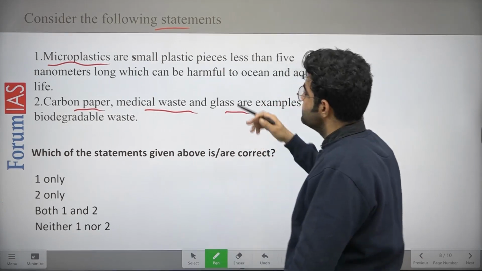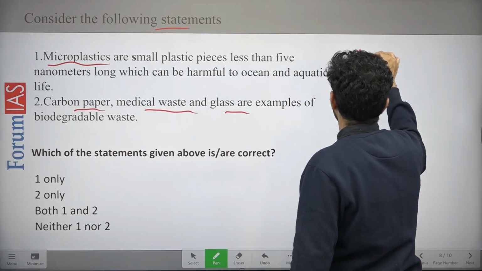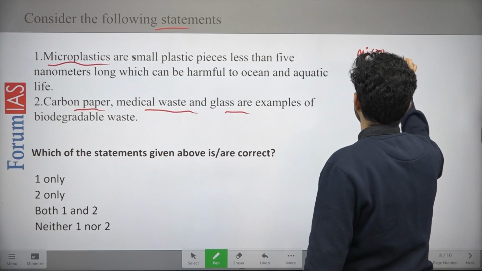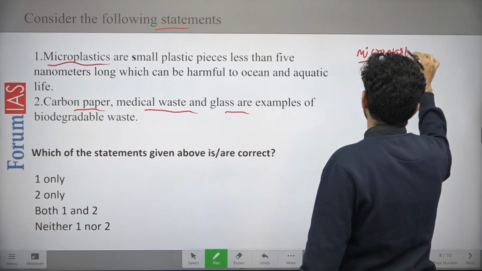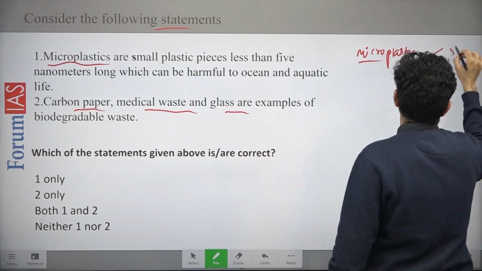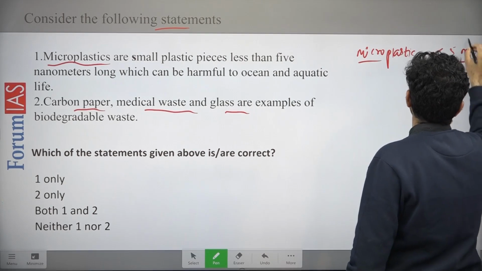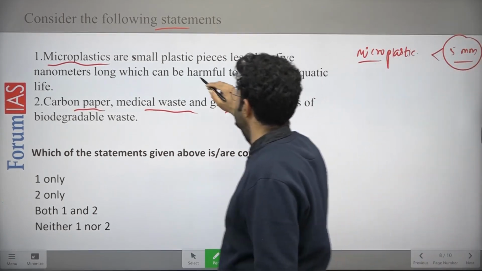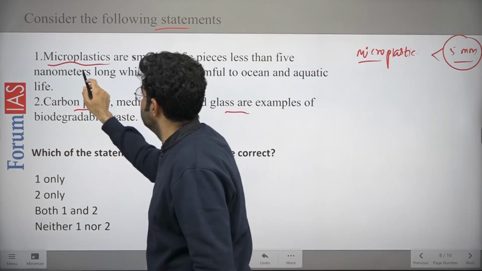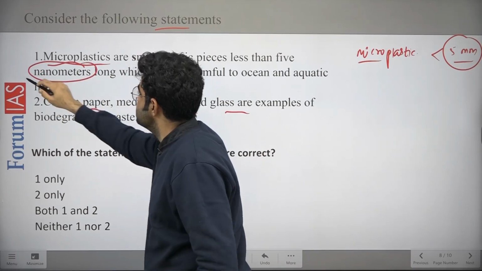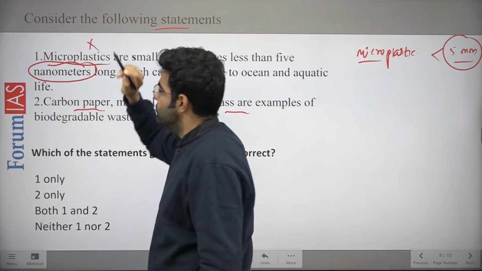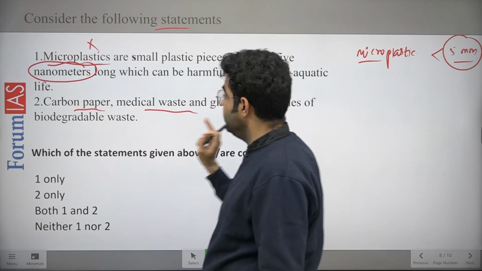The first, when it comes to the definition, microplastic is less than 5 mm, not nanometer. That should be millimeter, right? You have to be very careful, as nanometer is given here. So this statement is incorrect.